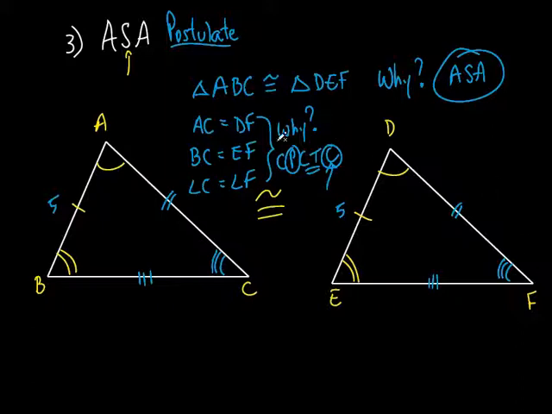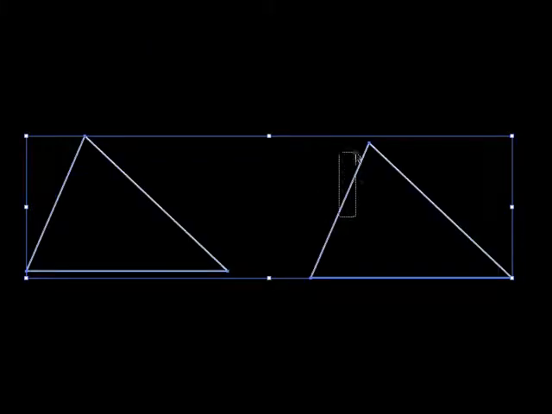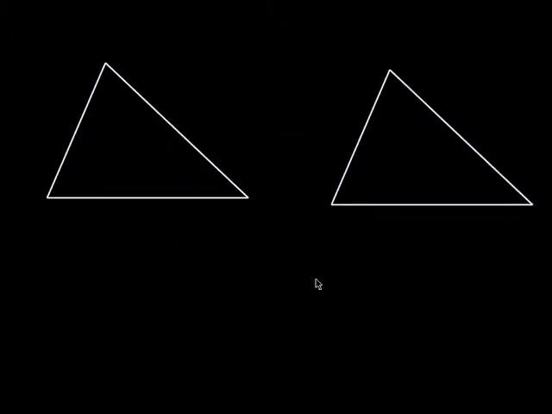All right, let's do another one. That was a postulate. This next one is, and I'll just use the same triangles, let me just copy these. The next one is a theorem, which is really not much different as far as what the look of it is. And, I did put this up a little higher, but I don't know, P, Q, R, and let's call this X, Y, Z.